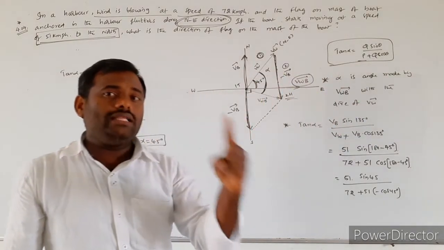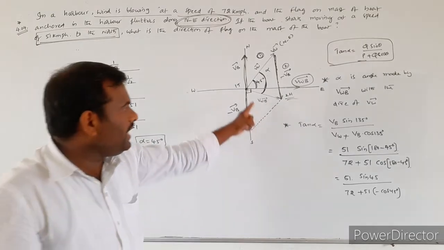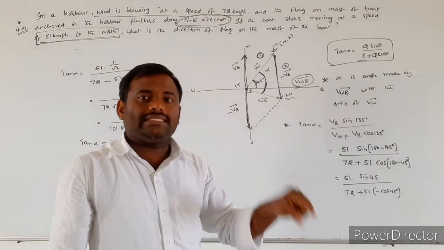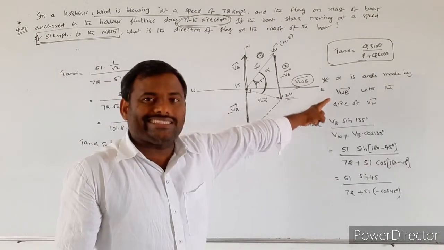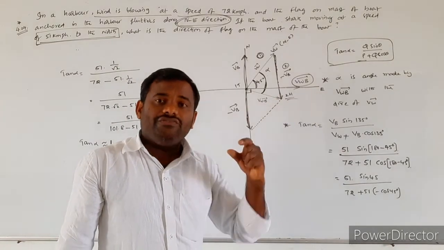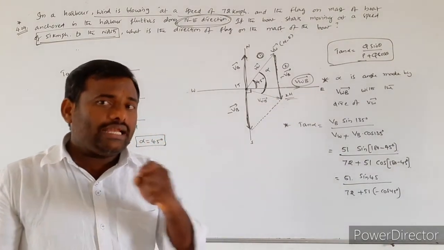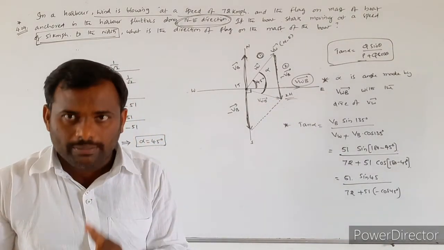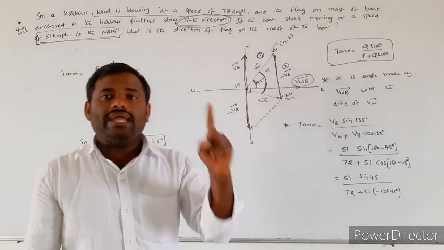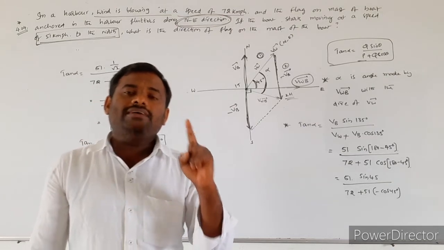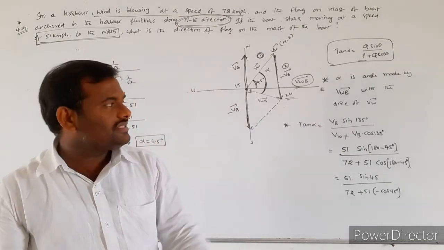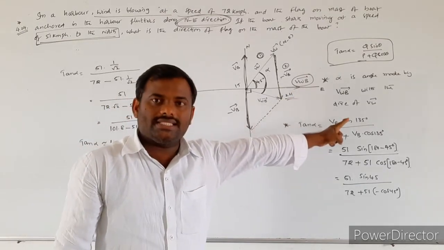VWB indicates the relative velocity of the wind with respect to the board. That is nothing but, finally, the flag will flutter in the direction of the east.